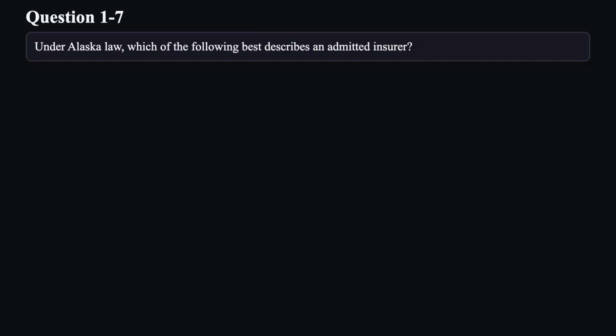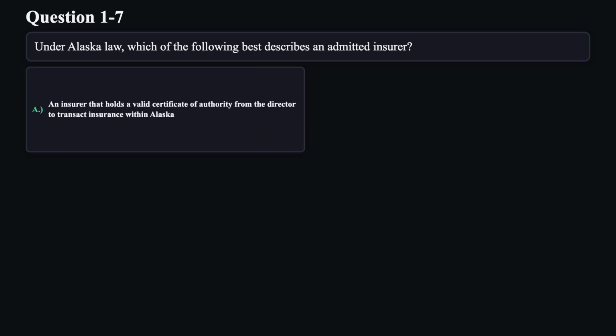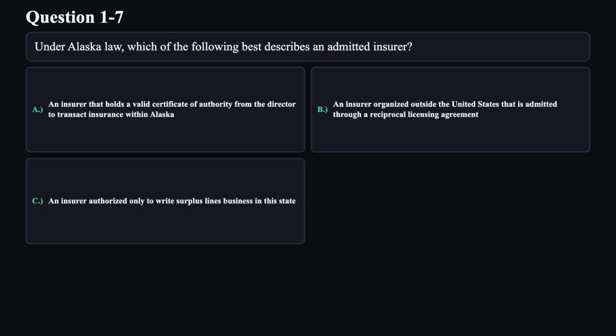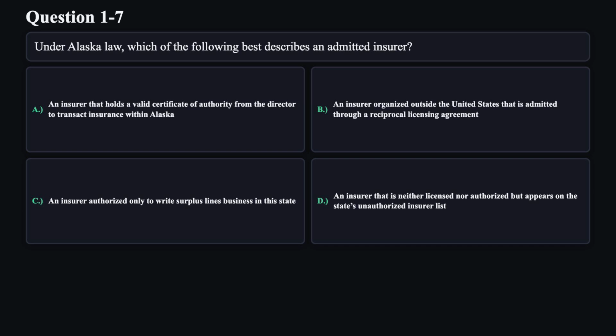Question 7. Under Alaska law, which of the following best describes an admitted insurer? A. An insurer that holds a valid certificate of authority from the director to transact insurance within Alaska. B. An insurer organized outside the United States that is admitted through a reciprocal licensing agreement. C. An insurer authorized only to write surplus lines business in this state. D. An insurer that is neither licensed nor authorized, but appears on the state's unauthorized insurer list.